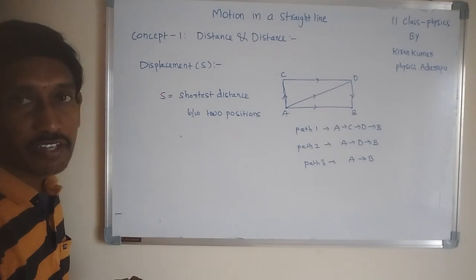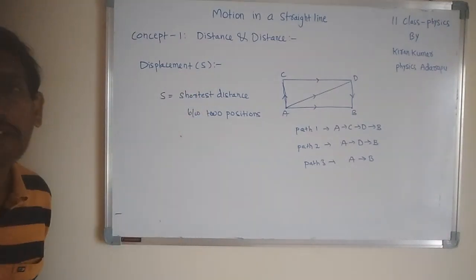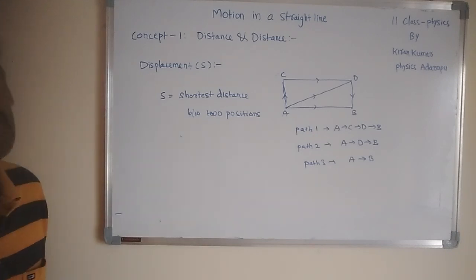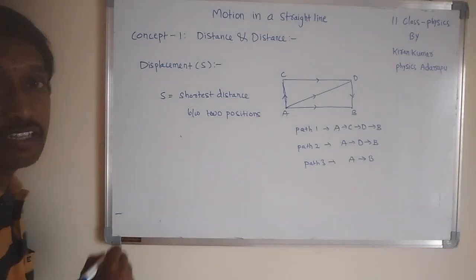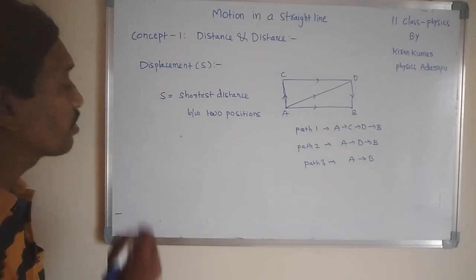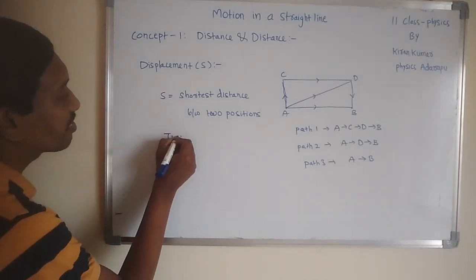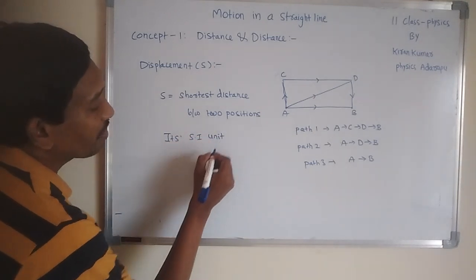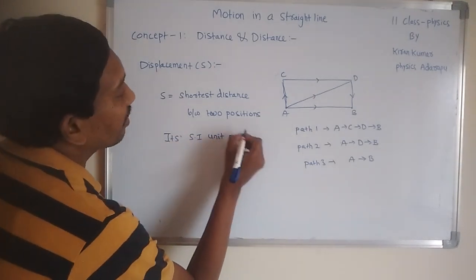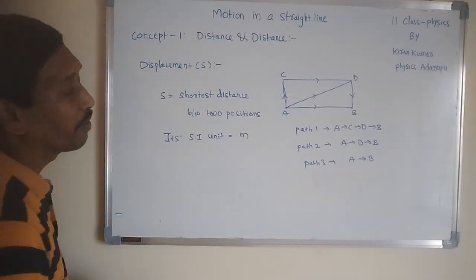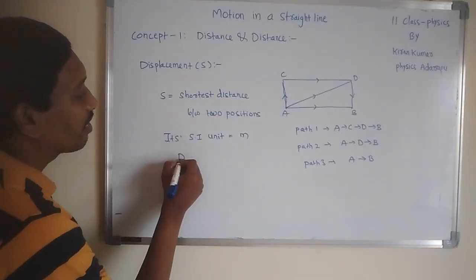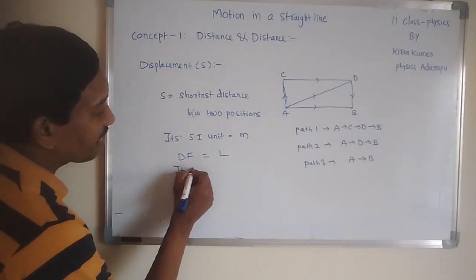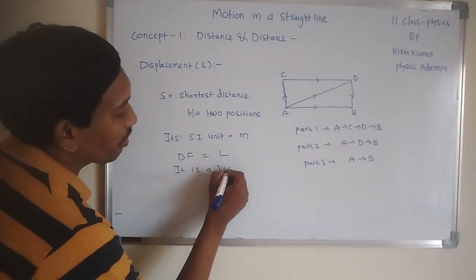When you define any quantity, first we need to understand the units. Without a unit it is not possible to measure the quantity. That's why you want to understand its SI unit. What is the SI unit here? Meter. It is nothing but length indirectly. That's why the unit is meter. Its dimensional formula is L. It is a vector.